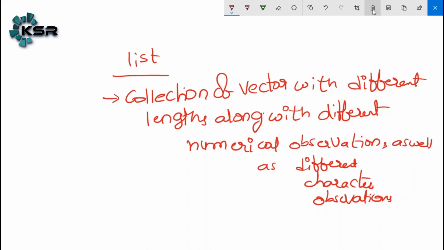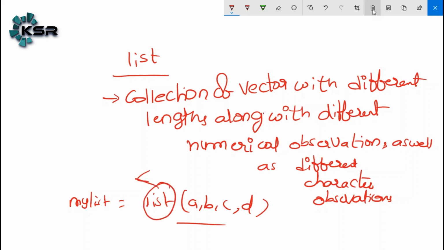Here, how do we create it? Again the function is list. Let's say I have assigned my list is equal to list of a comma b comma c comma d, like this. We are using the function called list.